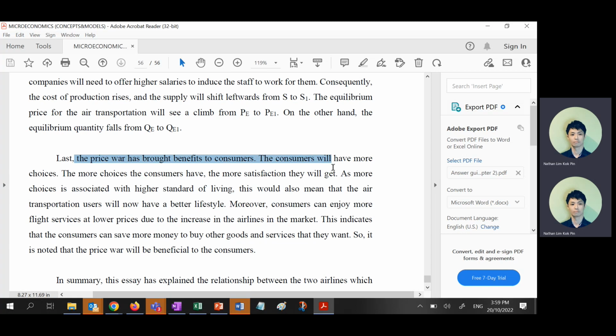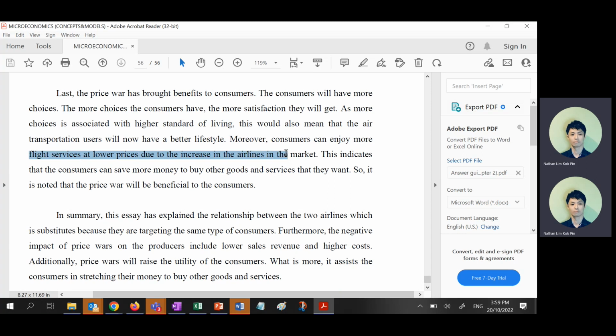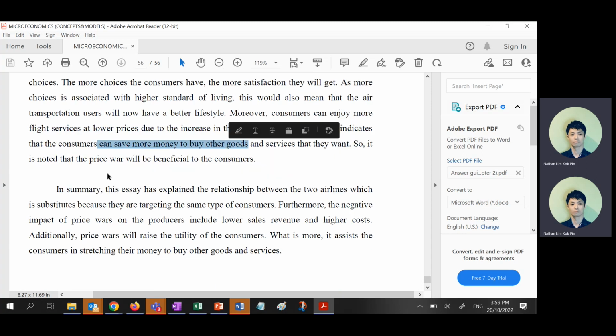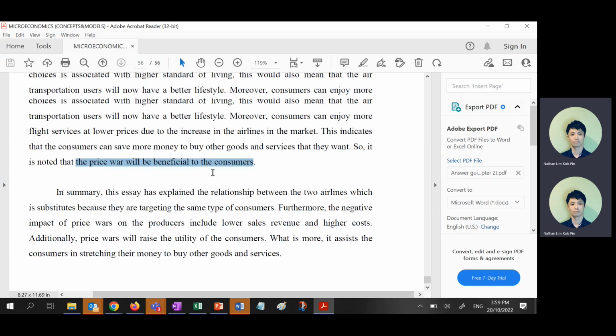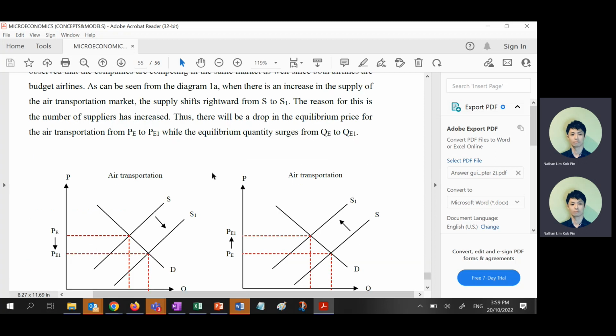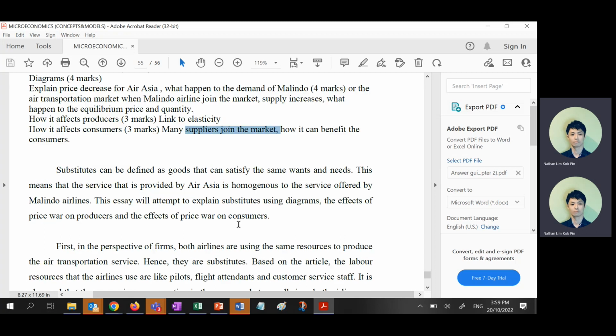Price war will bring benefit to consumers. Why? More choices. More choices means higher standard of living. Wow. Better lifestyle. Wow. Enjoy more flight service at lower price. Wow. Right? Save more money. And I don't have the luxury of time to write about the other side. So I just end with in summary. By right, if you have time, you should also write about this side. You can also write about why it is not a good thing, right?